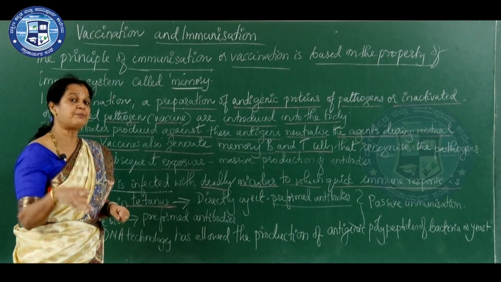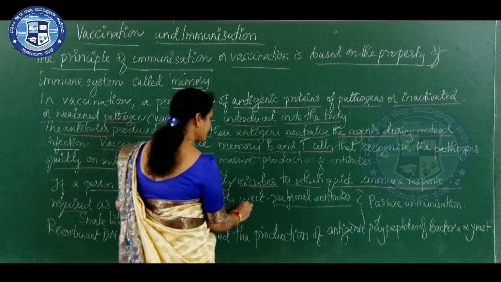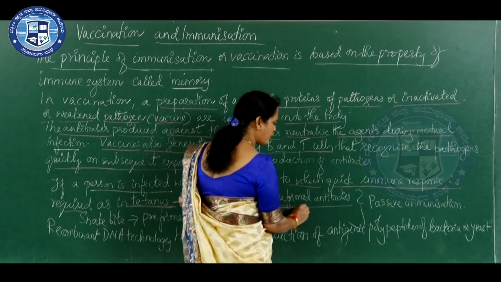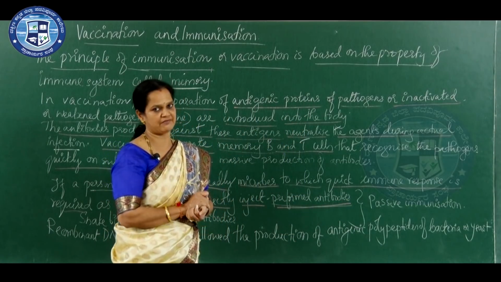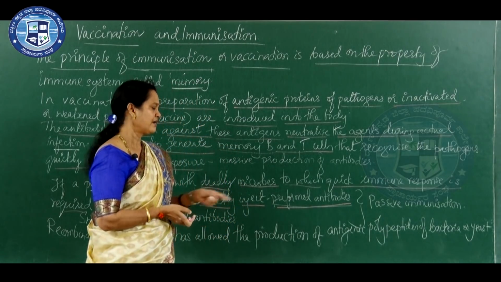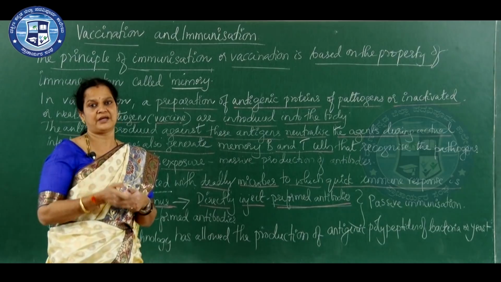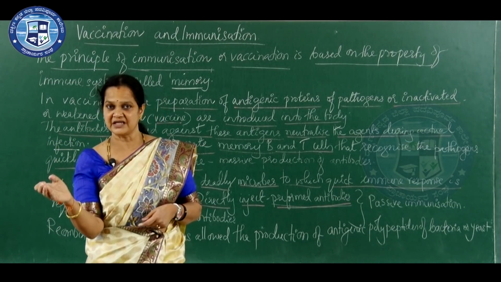So, preformed antibodies, already made and kept, are directly injected into the body. Antibody injections will be given. Similarly, for snake bite, the injection should be given within 72 hours, or 48 hours.